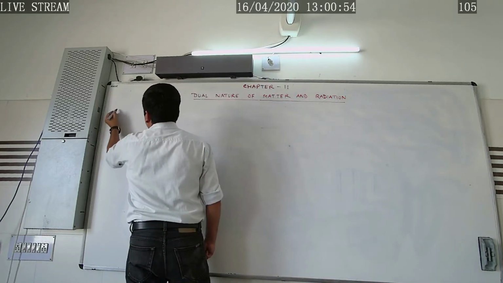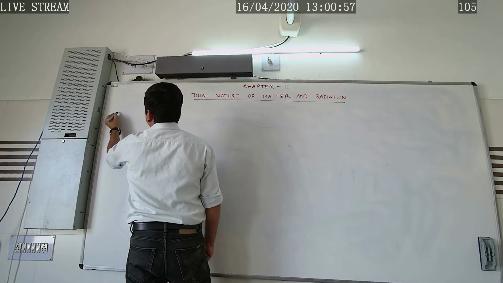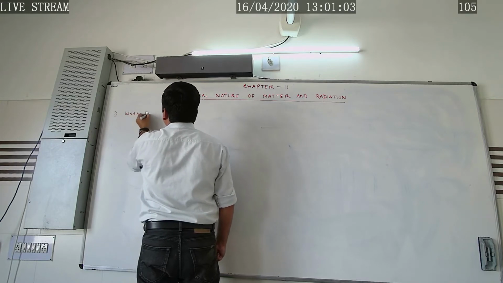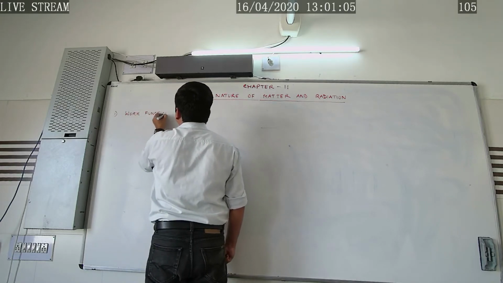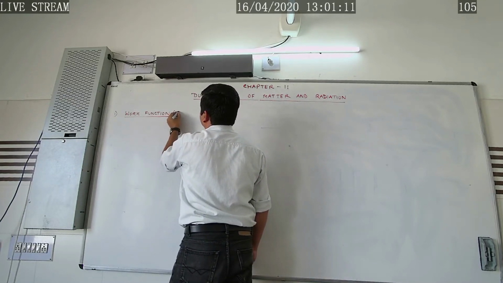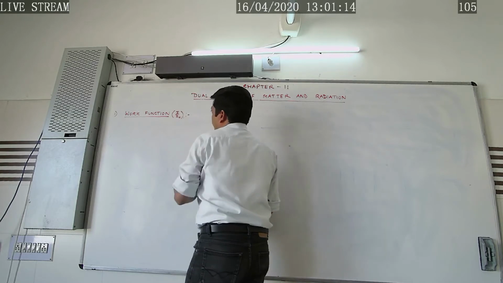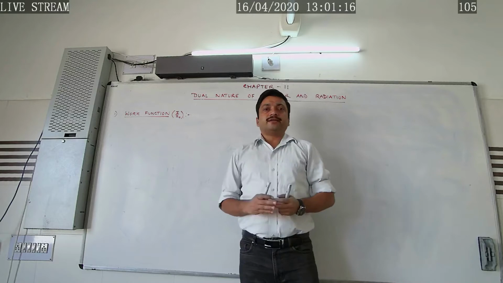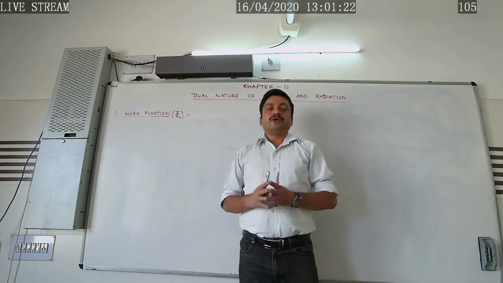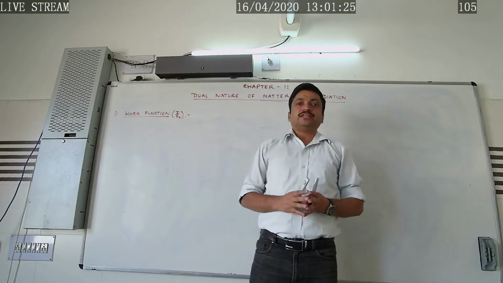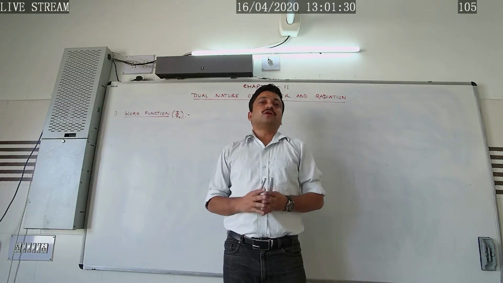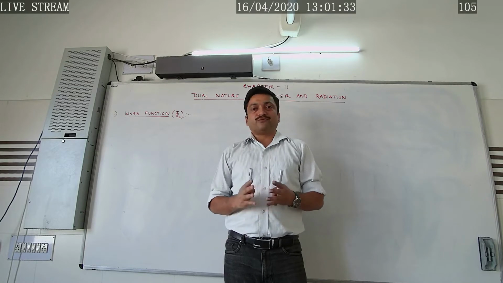First, I am going to define the work function, and on what factors this work function depends, denoted by phi naught. Every metal has its own work function. Now how can we define this term? It is the minimum amount of energy required to eject the electron from the metal surface. That is what we call a work function. Every metal has a different work function.